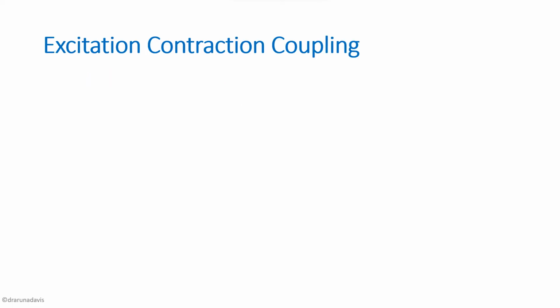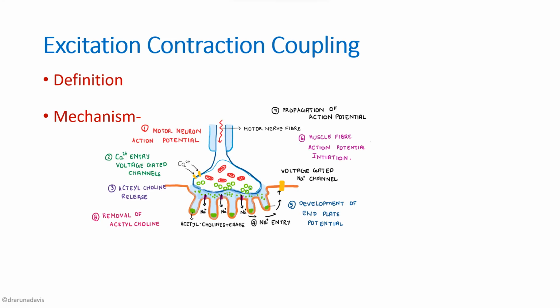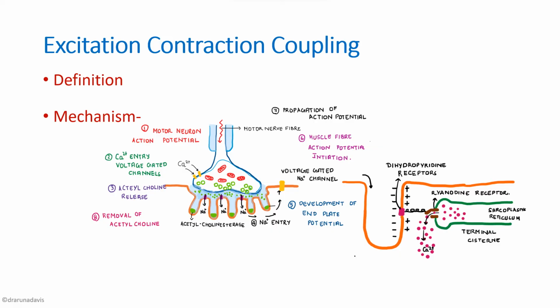To summarize, when a question like excitation contraction coupling is asked, first you have to write the definition of the process. That means it is the process by which muscle membrane depolarization is converted to muscle contraction. Then you should write the mechanism: both the mechanism of neuromuscular transmission as well as how it spreads onto the muscle membrane, and the calcium release and initiation of contraction. You should also write some applied aspects. I hope the concept is clear. Thank you.